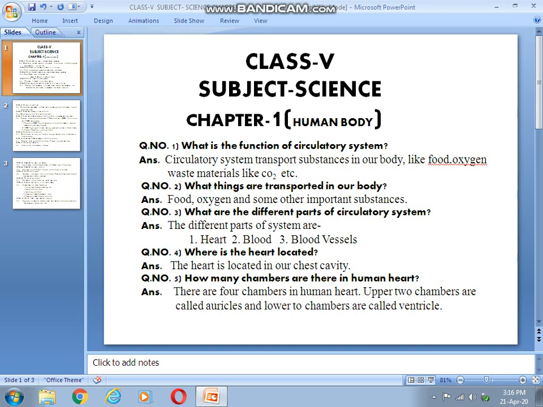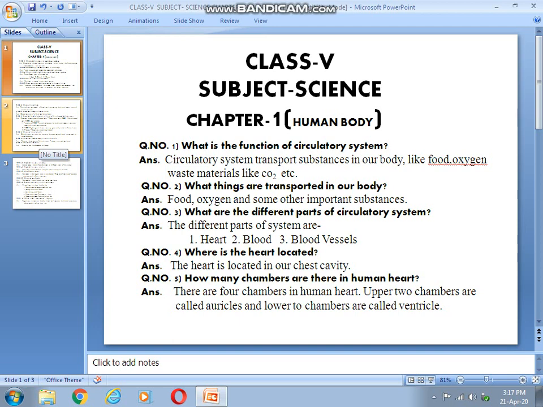Now question number 5, how many chambers are there in human heart? There are 4 chambers in human heart. Upper 2 chambers are called auricles and the lower 2 chambers are called ventricles.